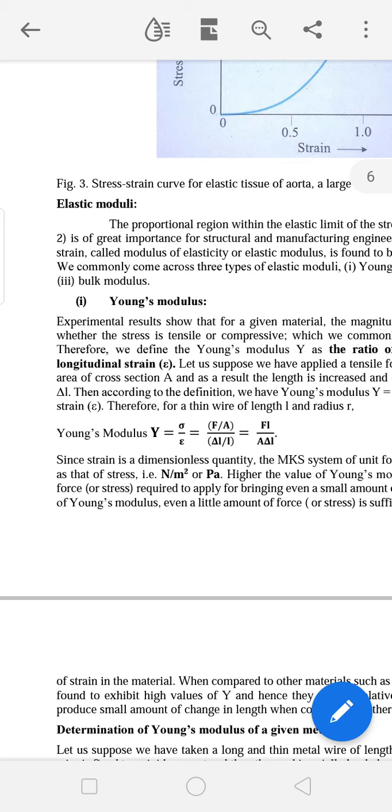So similar to the different types of stress, we have different types of elastic modulus also. Modulus is singular and moduli is plural. Here we have longitudinal stress and longitudinal strain, similarly shear stress and shear strain, and also bulk stress and bulk strain. So the corresponding elastic moduli are called with the corresponding modulus.